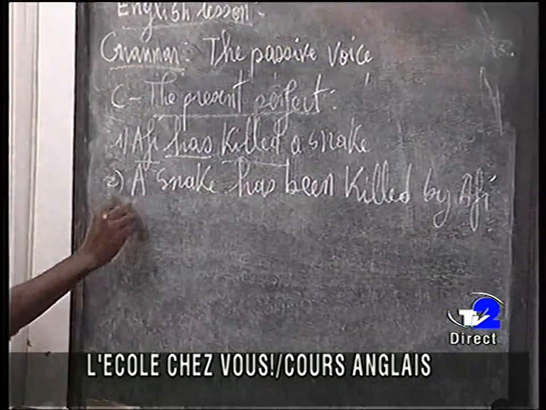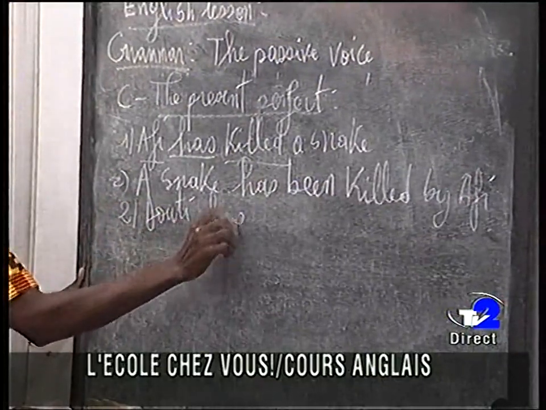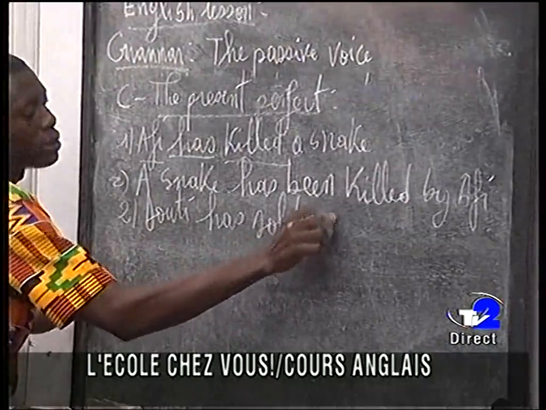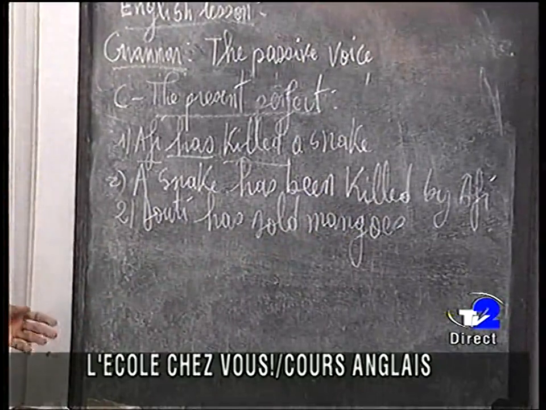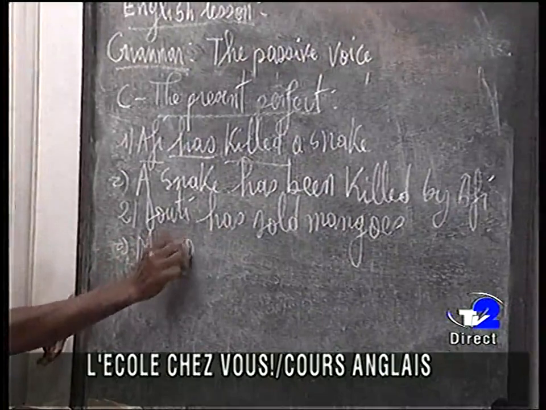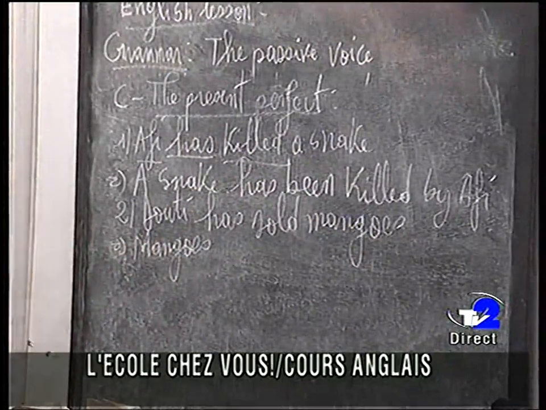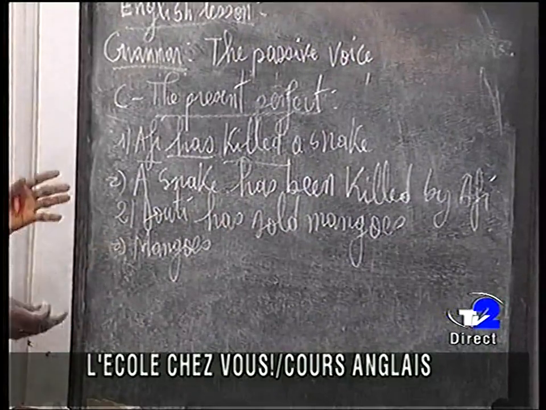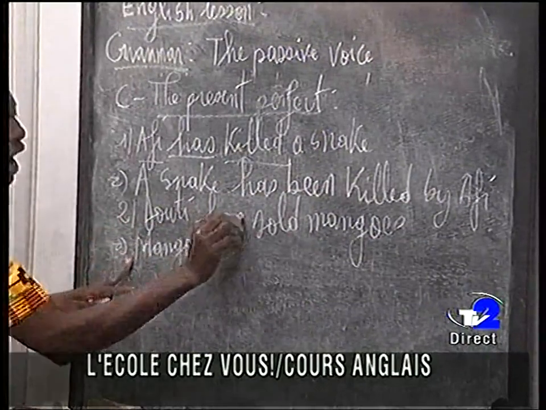Another sentence: Duty has sold mangoes. Duty has sold mangoes. Becomes what? Mangoes. Now we are going to pay attention and look carefully at the sentence. Mangoes is a plural, so we are going to change the verb to have. Mangoes have.